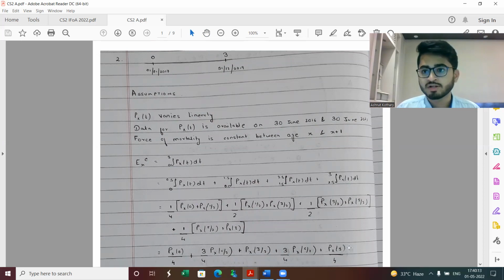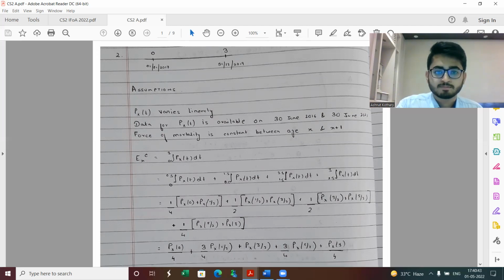More technically, interpolation is when we try to find the value of a function, knowing the value of the function at two points, and the particular point we're looking at is in between that interval. Extrapolation is when you have the value of the function at two different points, and you try to get the value at a point which is not between that interval. So the formula we use remains the same, just a technicality. For interpolation, the point is within the interval. Extrapolation is when the point is outside the interval.